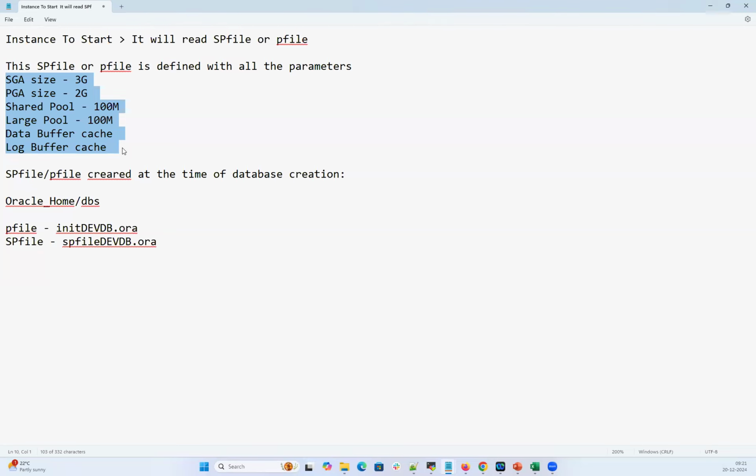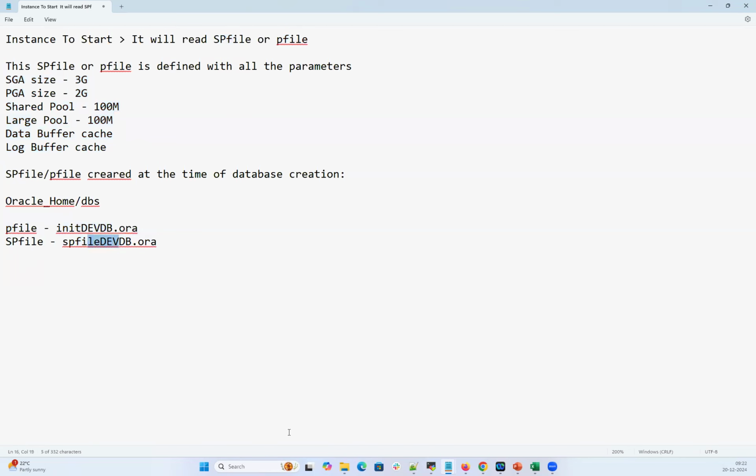There are so many other parameters, around 400 to 500 parameters. The properties of my database I'm going to define, and this file will be formed. And for any instance to start, you're going to look for the SP file first. If the SP file is not there, you're going to look for the P file. If the P file is not there, your instance will never start.